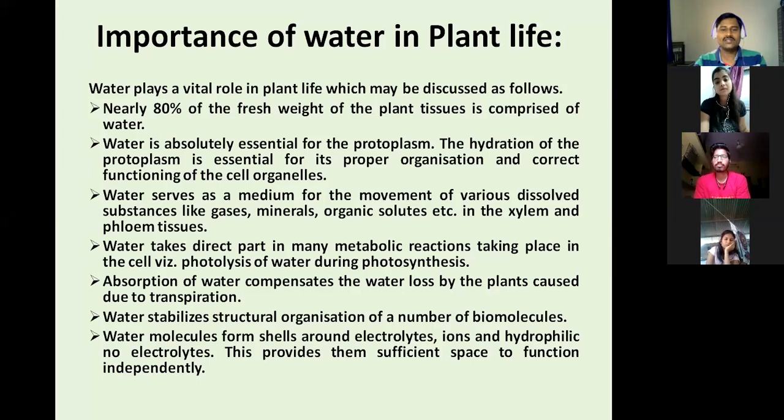In this also water is required. In respiration also an amount of water is liberated or required. Just like if we see the oxidation of glucose, what happened after oxidation of glucose? There is synthesis of ATP along with water. Water is liberated as a chemical product, as a part of the reaction. So many metabolic activities require water.